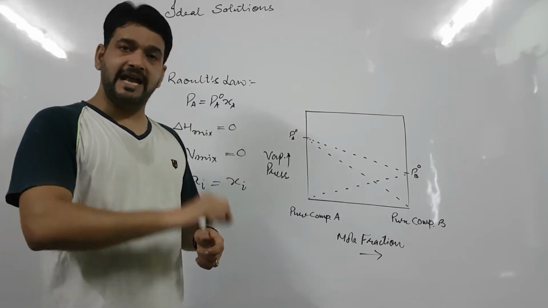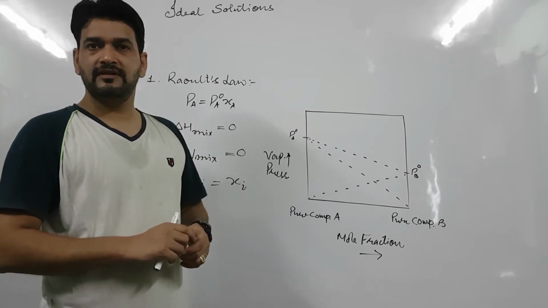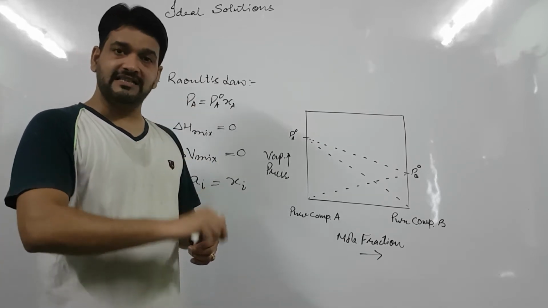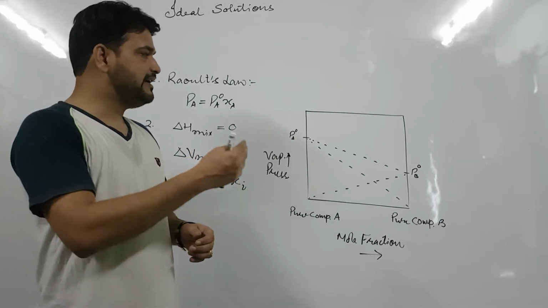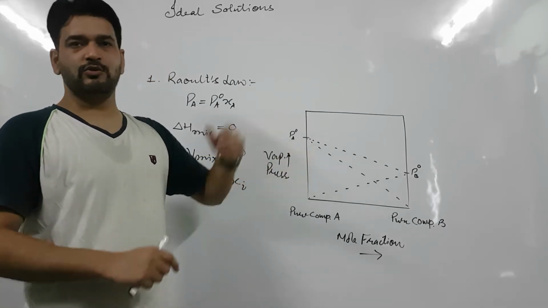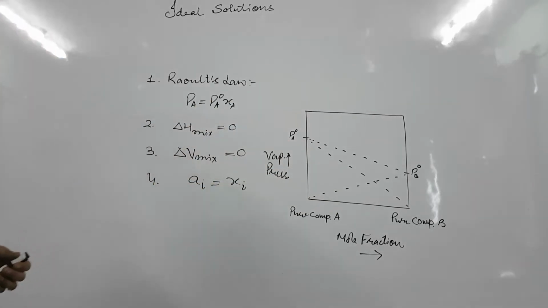Likewise, when n-hexane and n-heptane are mixed, or when benzene and toluene are mixed, very near to ideal solutions are formed. And this is the graphical representation for the ideal solutions.